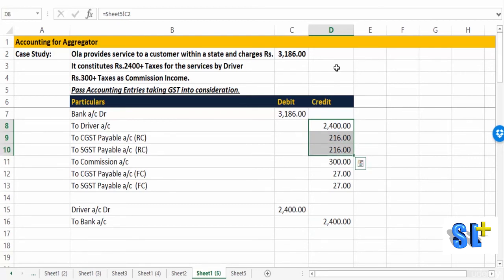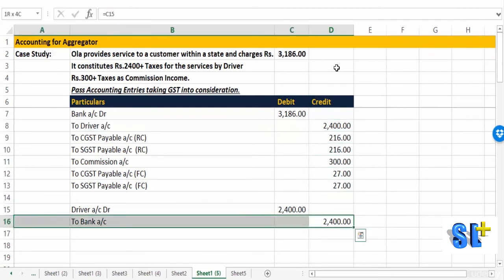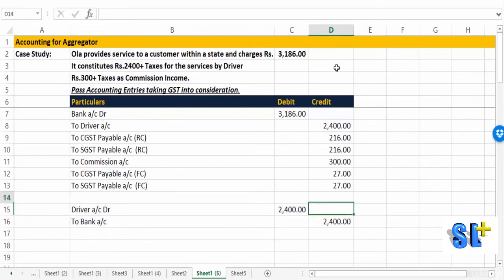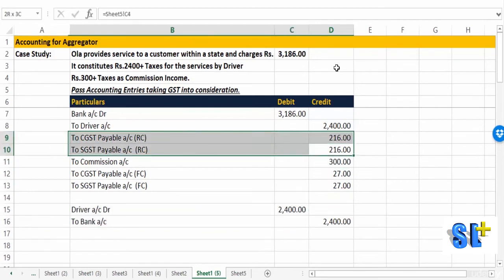Since the driver is not a registered person, he is billing Ola only for this amount and only that is getting paid, if you can check here. But these two taxes are related to the driver's service only, so that should be paid separately.